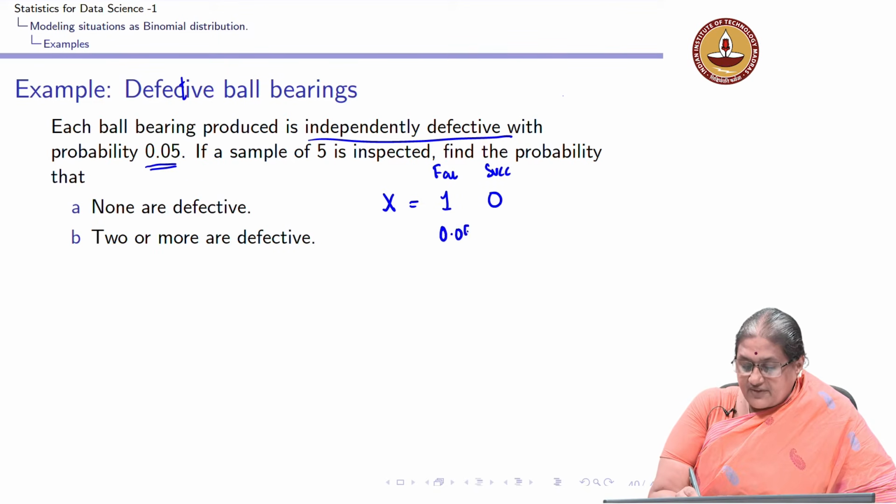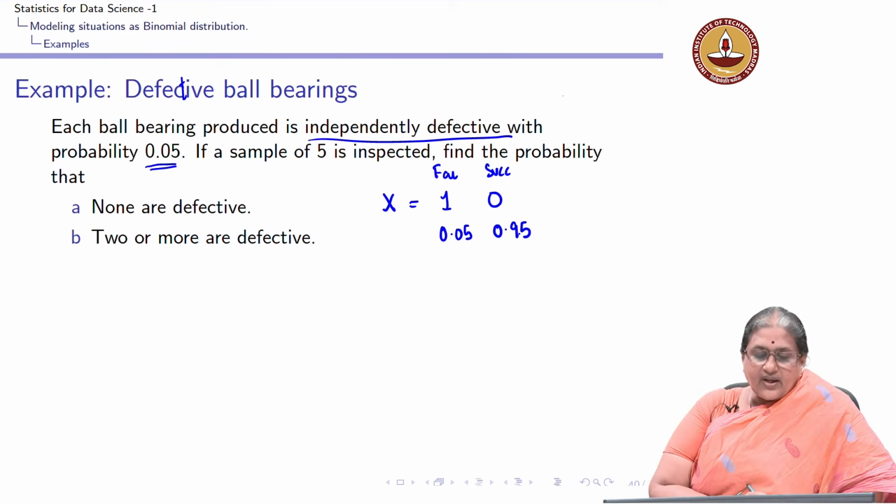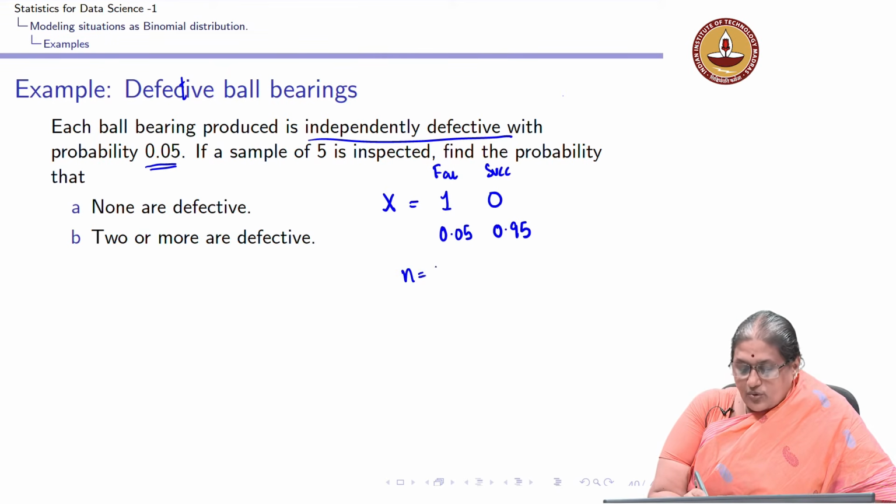This is taking the value 0.05, and success is with probability 0.95. Now, I am taking a sample of 5, so my n equal to 5, my P remains 0.05.